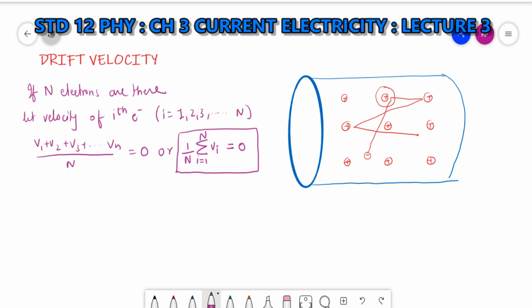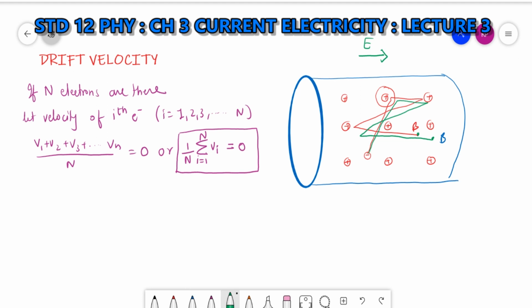Now what will happen if there is an electric field in this direction? You will find these electrons will be accelerated in the direction of the electric field. If this was the initial point in absence of electric field, this will be the presence of electric field.